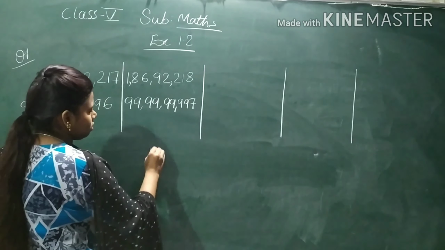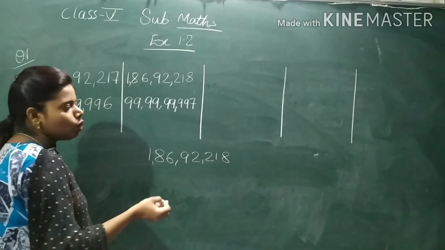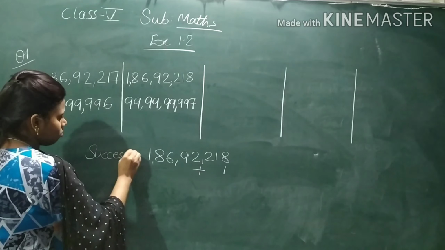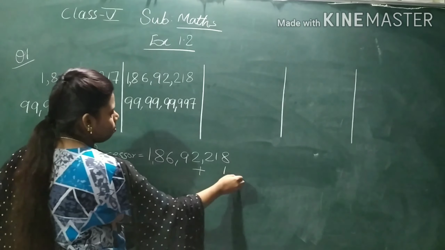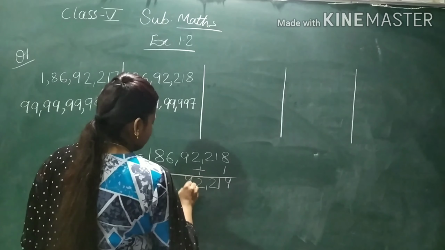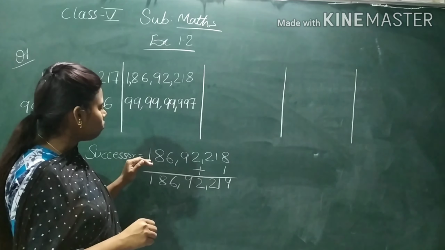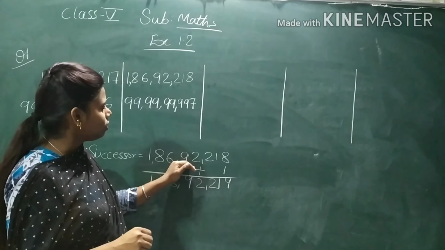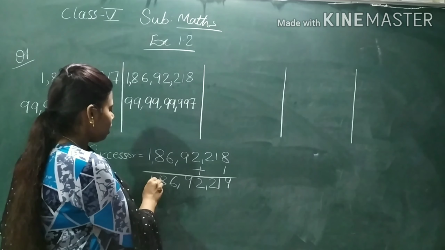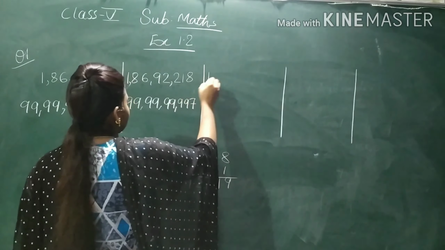See here. In the successor, copy this number first. In the successor, what do you have to do? You have to plus 1 in the ones place. Now 8 plus 1 is 9. So we got the successor of this. Before it was 1,86,92,218. After adding 1, we get 1,86,92,219.